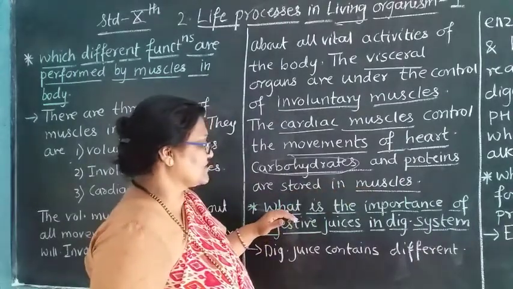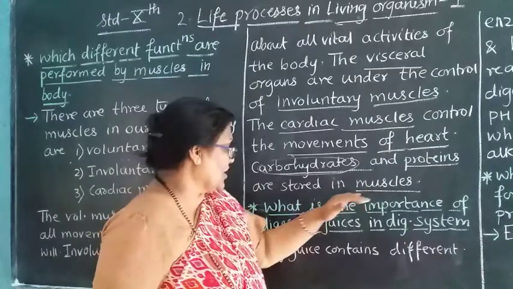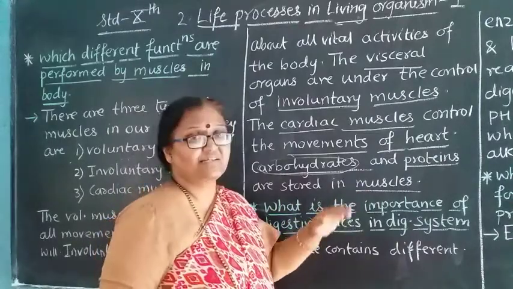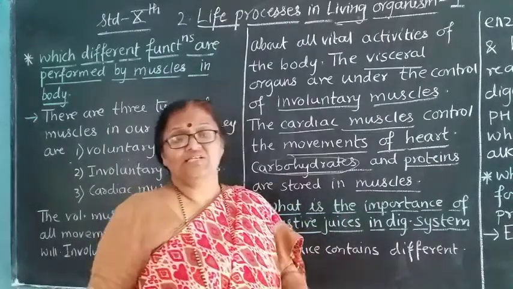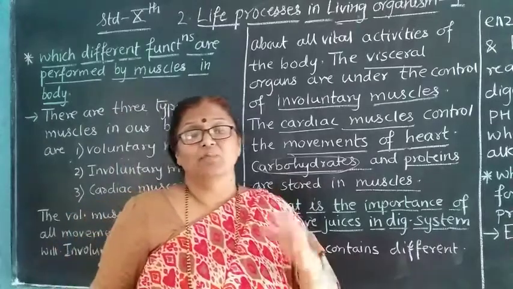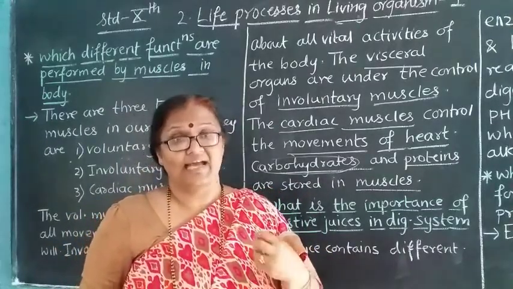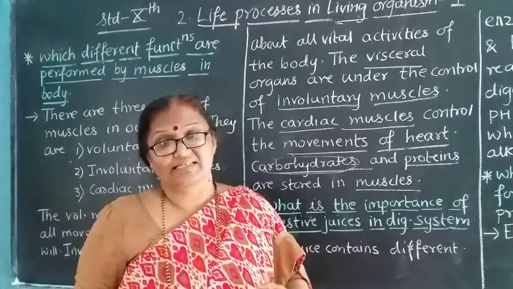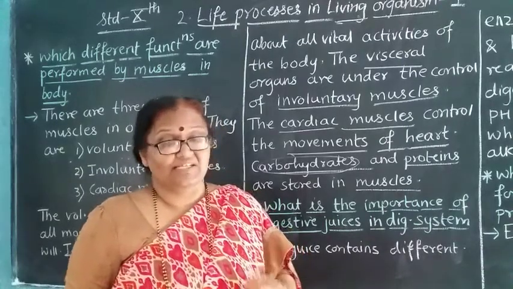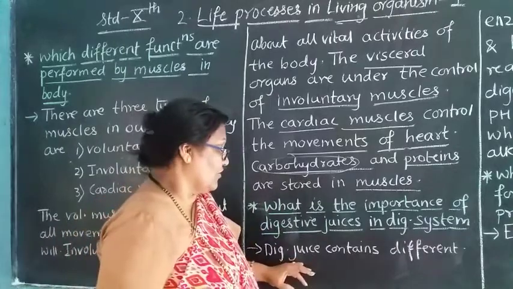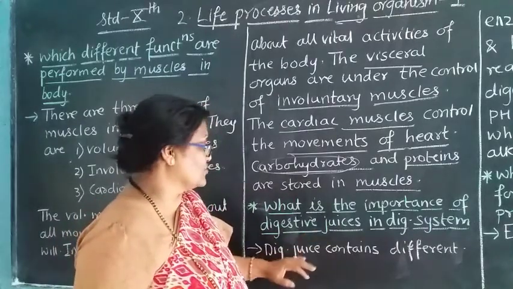Next question is, what is the importance of digestive juices in the digestive system? See, the food particles, whatever we take inside our body as nutrients, are digested with the help of digestive juice. Now, what does this digestive juice contain?